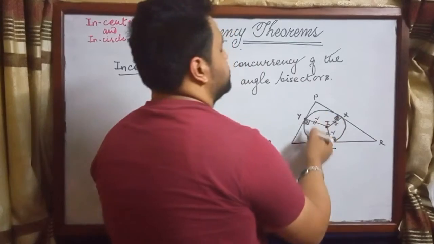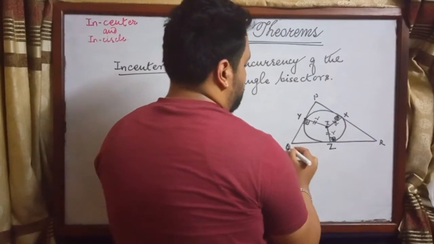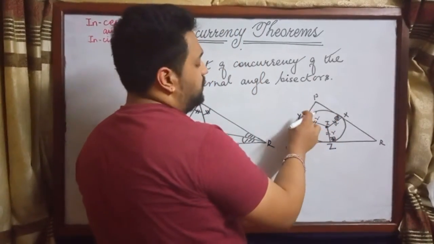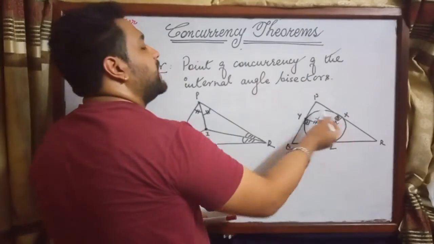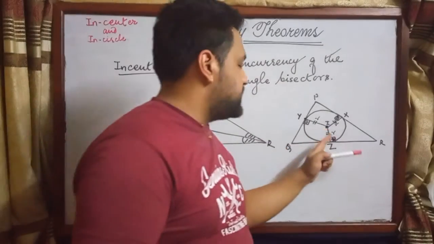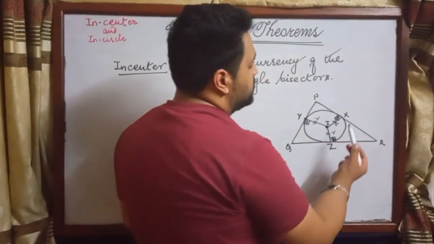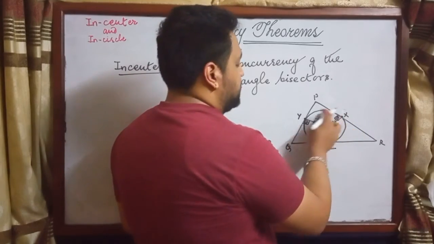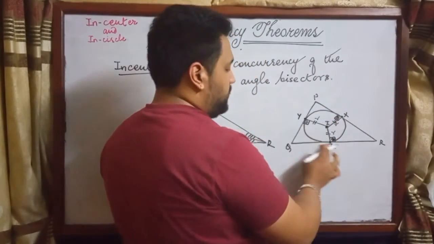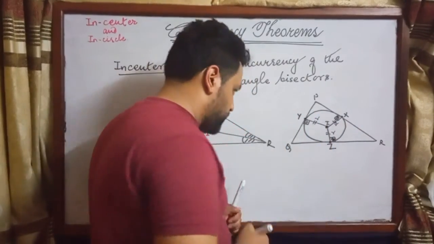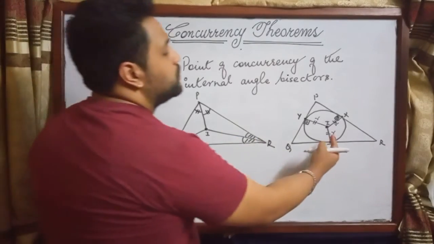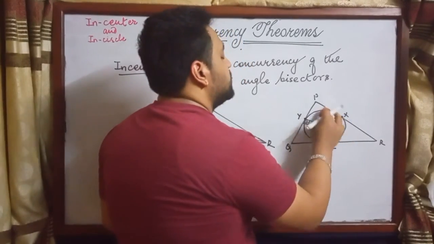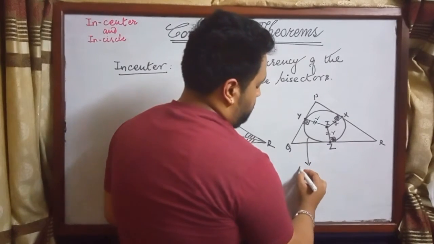PR is a tangent to this circle at X. QR is a tangent to this circle at Z. PQ is a tangent to this circle at Y. Alright, we can construct a circle like this, whose center is the incenter of the triangle PQR, and this circle will be called the incircle of triangle PQR.